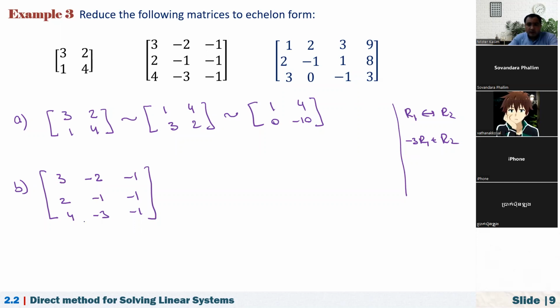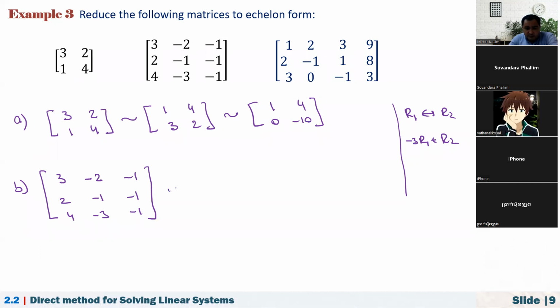To do this one, the first thing is I need to multiply the first one by 3. I should multiply this by -2/3, right? So at the time I have -3, and then added to the second row, we will get zeros. So now I have to perform two operations.